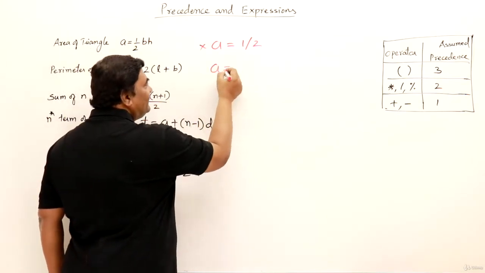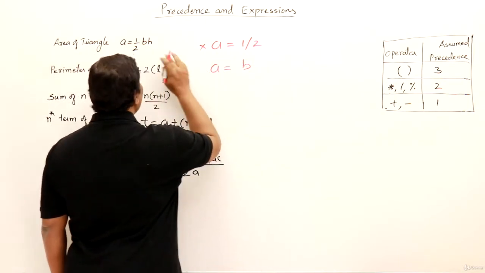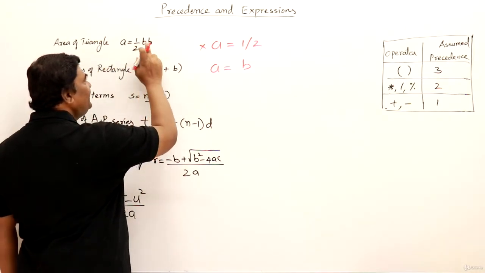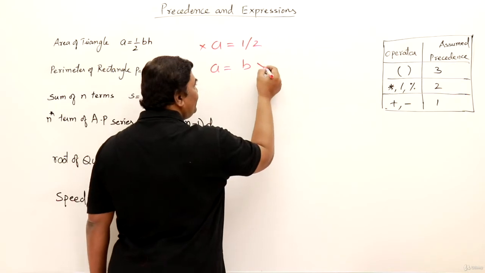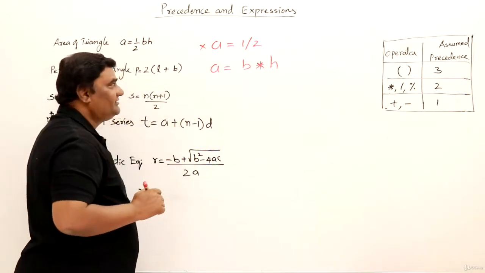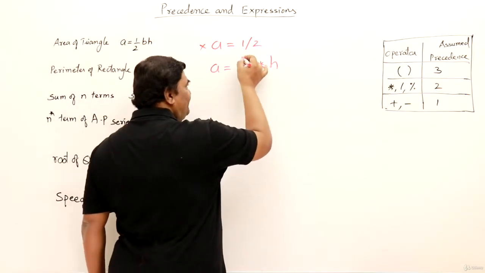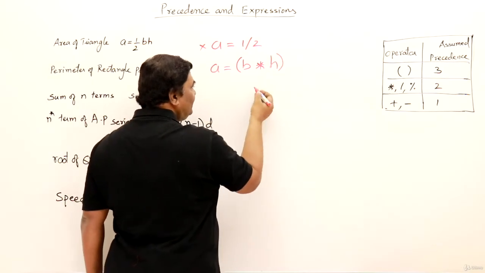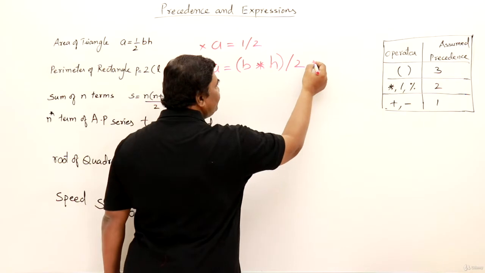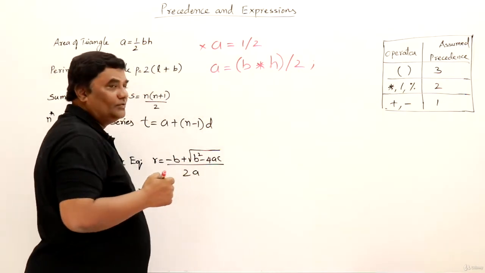Then next, first write base into height. So base into height, where is the into? In mathematics we understand that if nothing is there in between, multiplication is there. But in a C++ program you cannot leave it like that. So you have to write into, that is multiplication. Base into height is written first. Then, if you want, you can enclose this in brackets, otherwise no need, because after that division will be done. So this is the perfect formula: base into height, whole thing divided by 2.